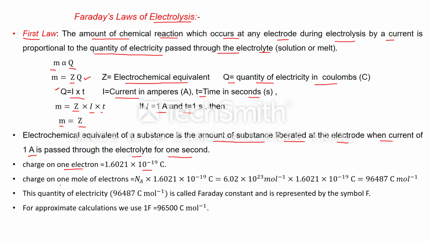In this way, we can find the charge on 1 mole of electrons. If the charge present on one electron is multiplied by the Avogadro constant, that is 6.02 into 10 to the power 23, then you get 96,487 coulomb per mole. This quantity, 96,487, is known as the Faraday constant and is represented by the symbol F, capital F. But for calculation purposes, we use the value 1F nearly equal to 96,500 coulomb per mole.